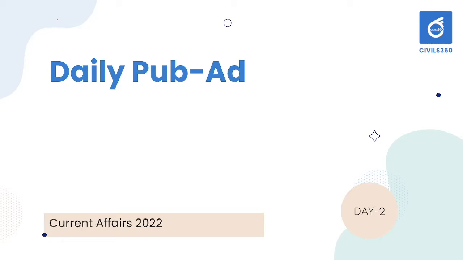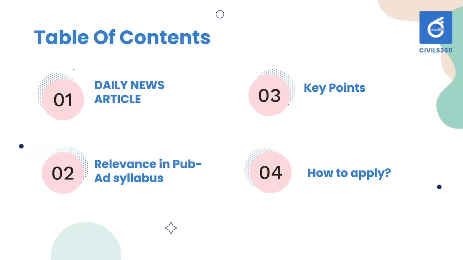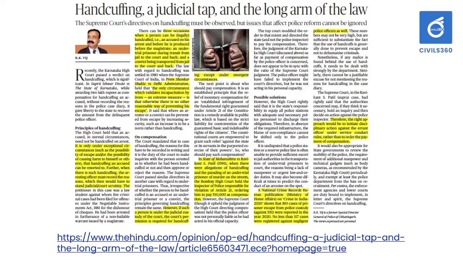The topic is related to public administration from current affairs. Again we are going to use this. We will identify the daily news articles and the key points, and how they can be utilized in the public administration syllabus and the previous year questions, in which you can address the ideas of these current affairs topics, including examples, ideas, content, etc.